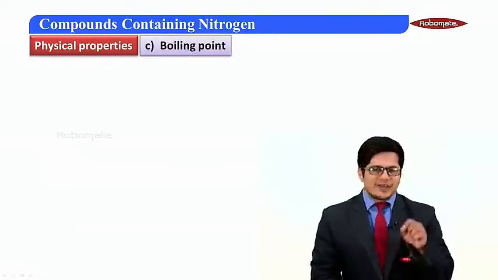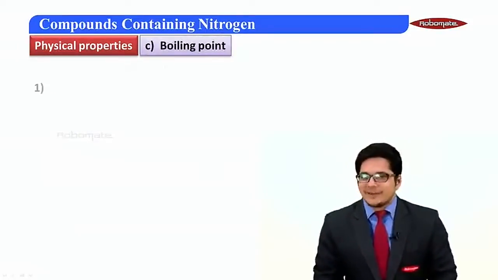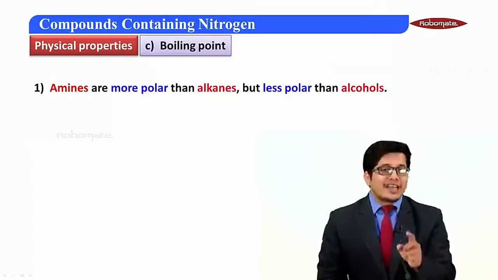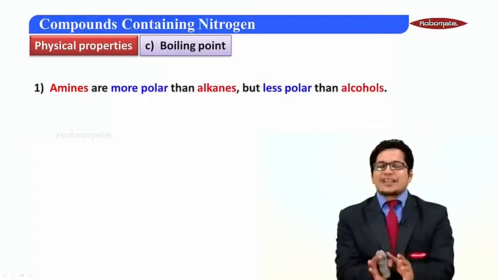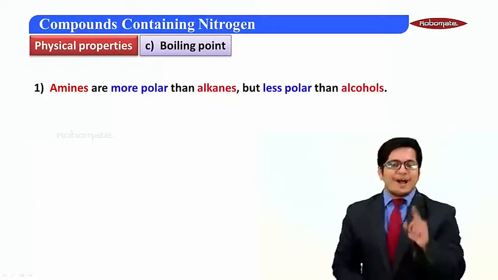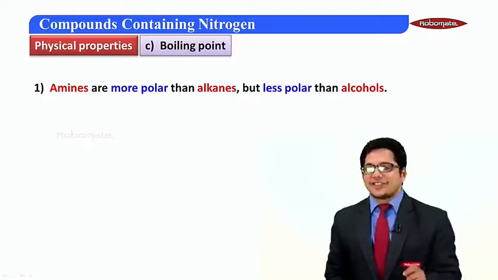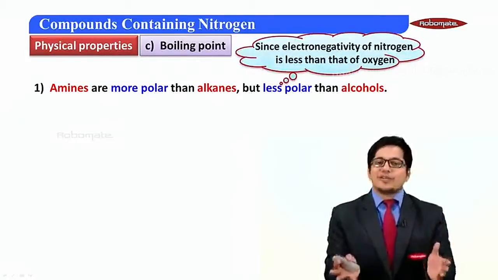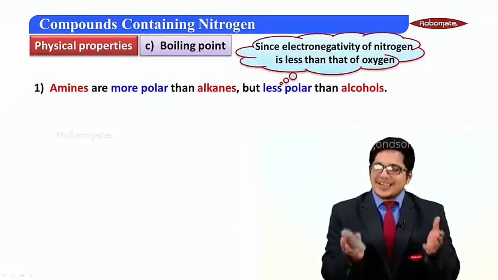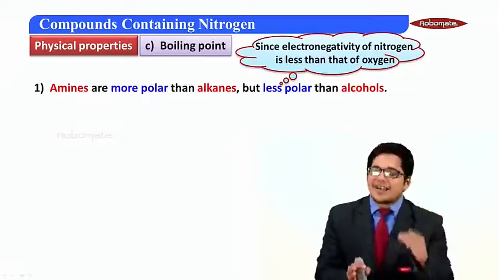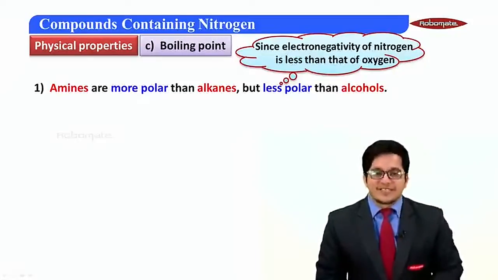Now, students, a very important concept over here. Firstly, amines are more polar than alkanes but less polar than alcohols. Why so? Because amines consist of nitrogen whereas alcohol consists of oxygen, and we all know which is more electronegative. It's oxygen. So yes, amines are less polar because of this reason.